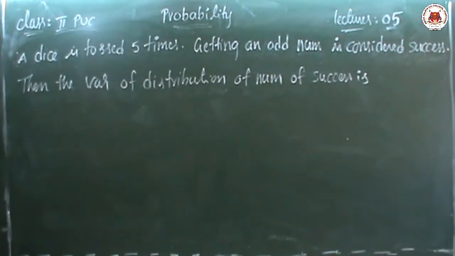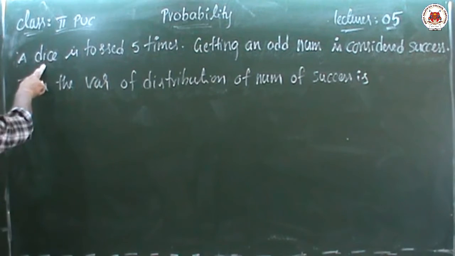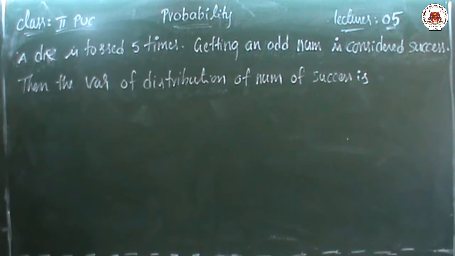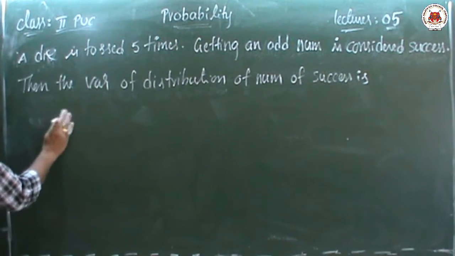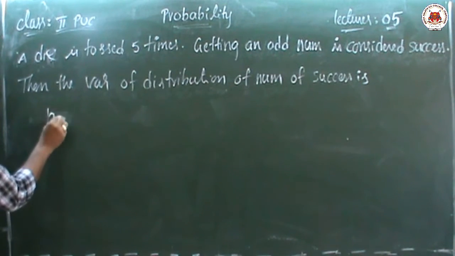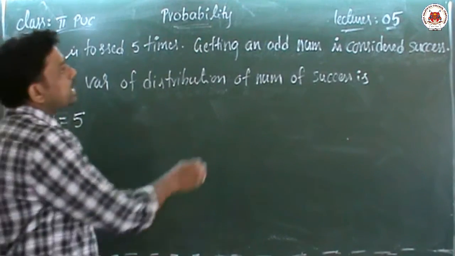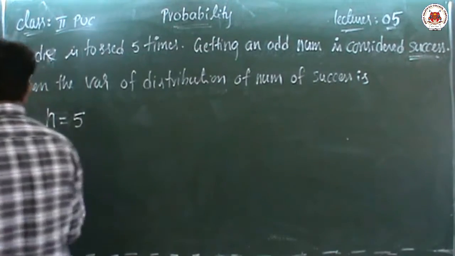Children, see the question, a little bit of a bigger one. This was recently asked in 2006 in JEE Mains. A die is tossed 5 times. So n is equal to 5, he has given the information. Next, getting an odd number is considered a success. We know success is nothing but p.